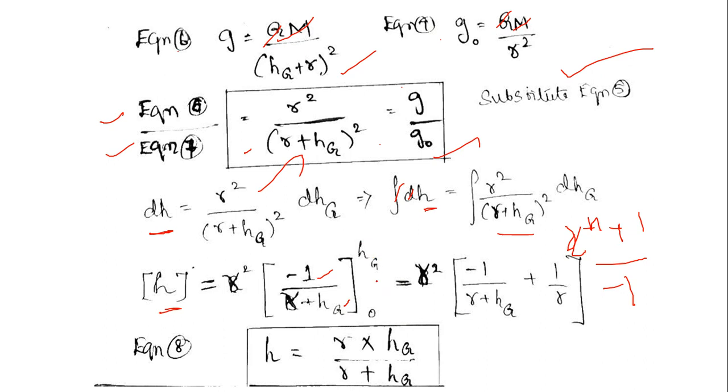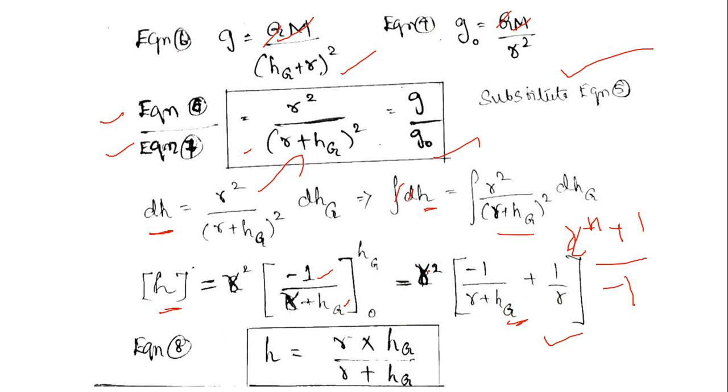When we substitute it, we finally obtain an equation like this, and when we cross multiply, we can see that r goes over here and turns into minus r, and the other term turns into r plus hg. So the negative and the positive terms get cancelled out, and we get just hg in the numerator, and the denominator remains as r plus hg times the radius r.